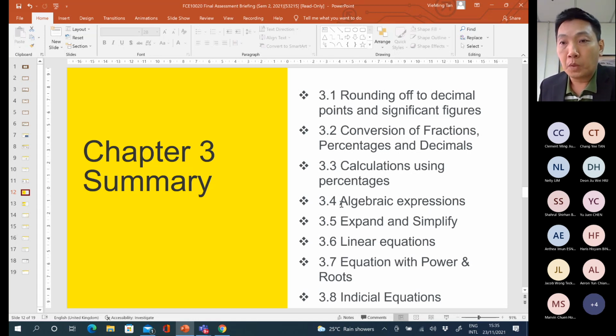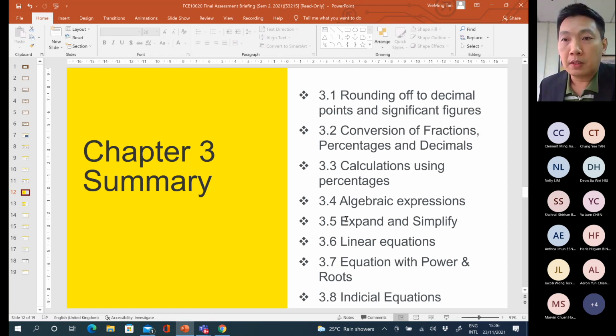Okay. Next section involves algebra expressions. So you must know how to use what we call the exponential rule, in order to simplify the expressions of algebra, which I'm going to cover later on.